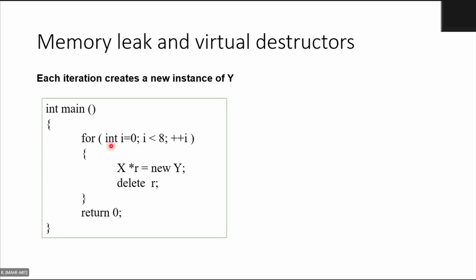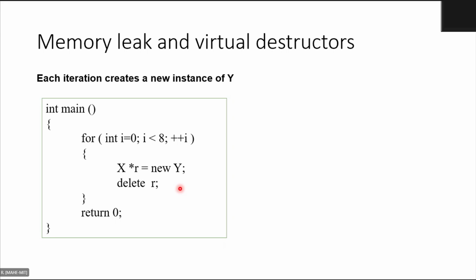Now look at the main function. In the main function, you have a loop, int I equal to 0 to 8. There is a pointer of type X, R equal to new Y, and then delete R. Correct, no? All of you following? So you are creating a new Y, and the pointer of that is assigned to X, and then you are simply saying delete R. So look what happens here.